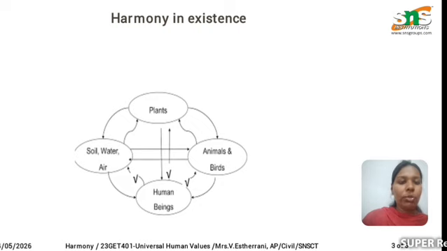Next one is the soil, water, and air. Human beings need water for living. Without water, we cannot live. So we should not pollute the water. This is called harmony in existence.